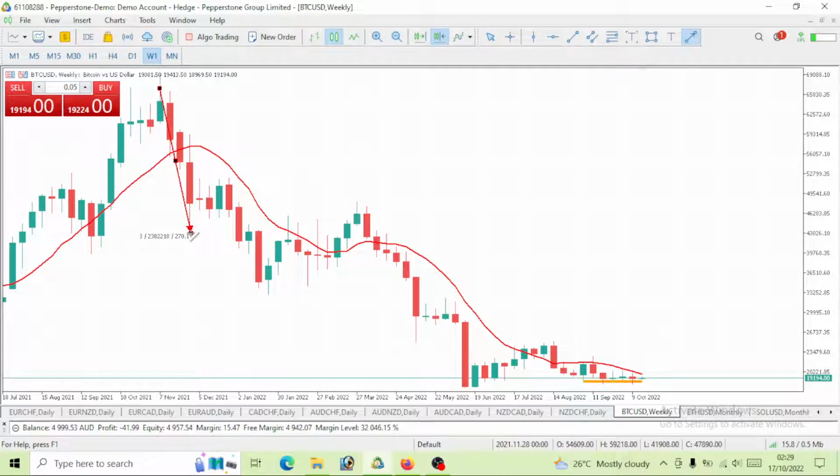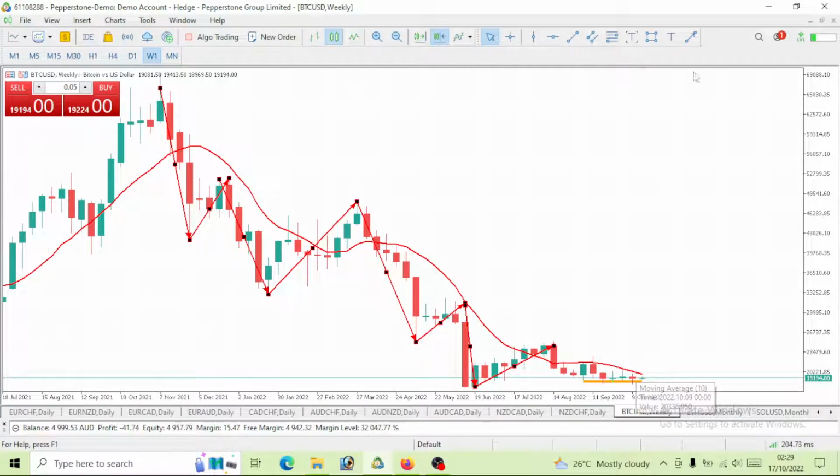This is the movement here, impulse move downward. Here we have a correction and then an impulse move down. Here we've gotten a correction, right? We've gotten another impulse move, correction here. Now another impulse move. We saw this impulse move, right? This we will see as a correction. What are we expecting next? Another impulse move, right? So expecting another impulse move that will break these lows, which is the previous lower lows.